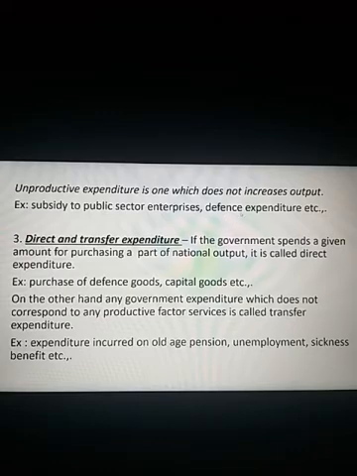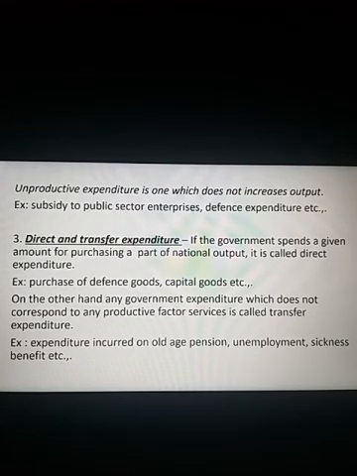Unproductive, non-developmental. Of course, these two overlap. Come to the third one, direct and transfer expenditure. If the government spends a given amount for purchasing a part of national output, it is called direct expenditure. Let us say some X amount is a national output. So that means the government spends a given amount, some X amount, for purchasing a national output.